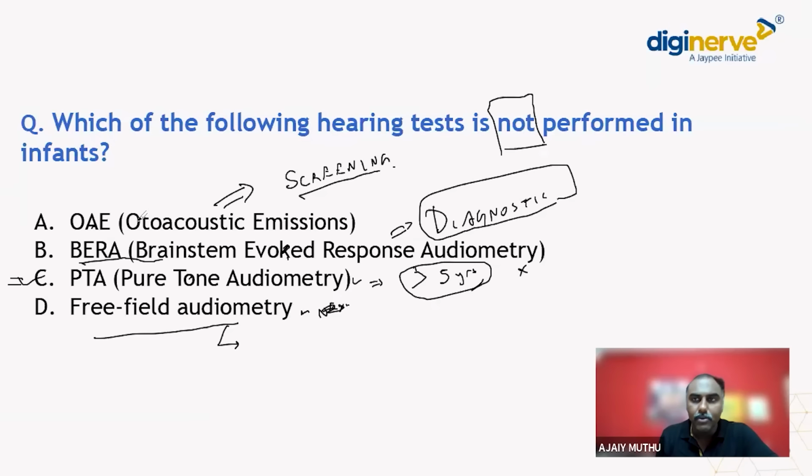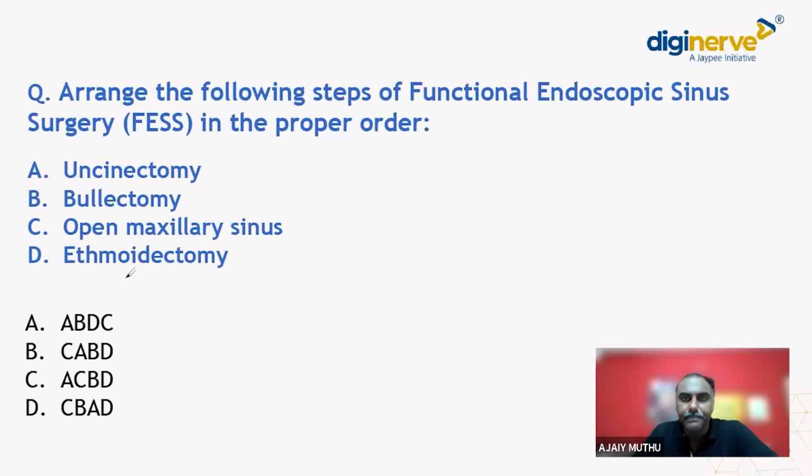So you can do OAE, you can do BERA, you can do free field audiometry. So the answer is option C, pure tone audiometry. It is a test for hearing, but it is not done in newborns. It can be done only after 5 years of age and not for a younger age. Clear with this? Okay. So going on to the next MCQ.